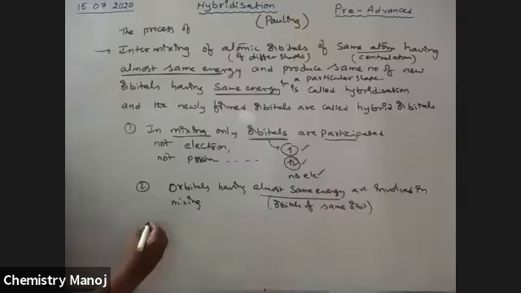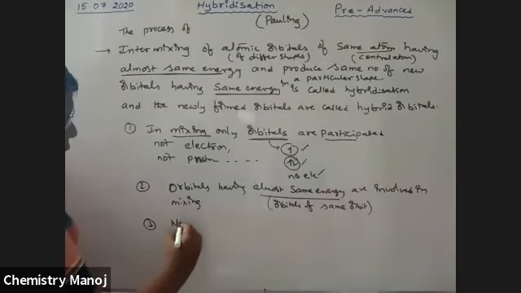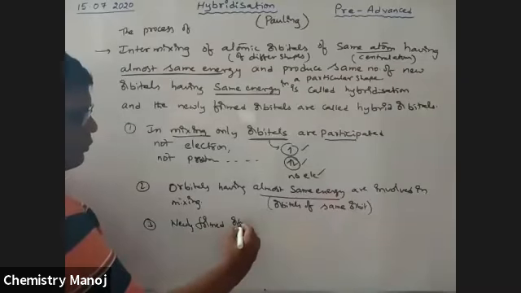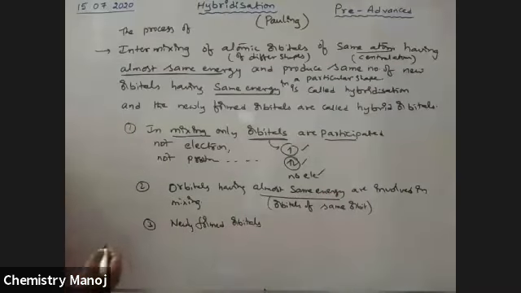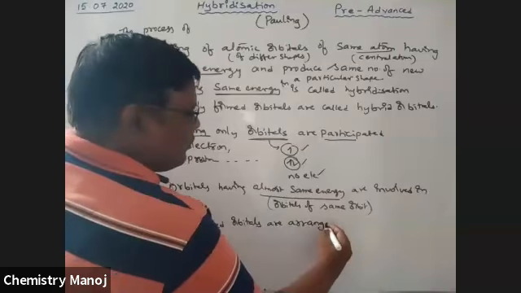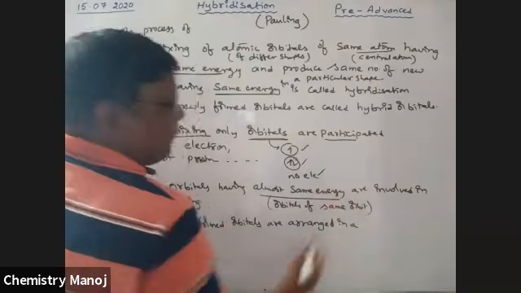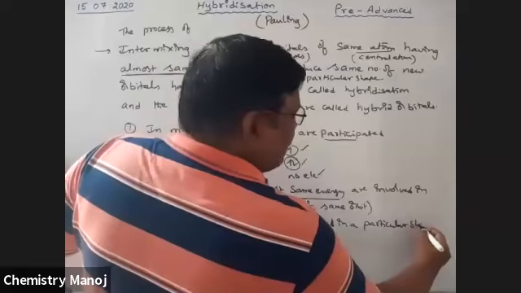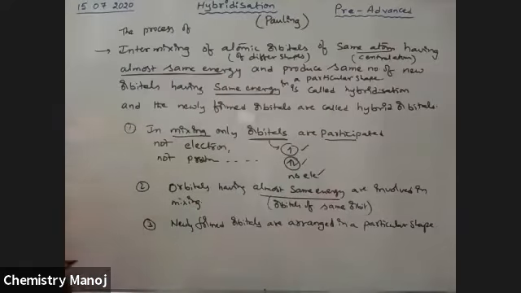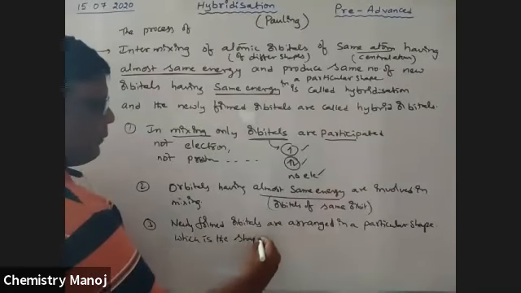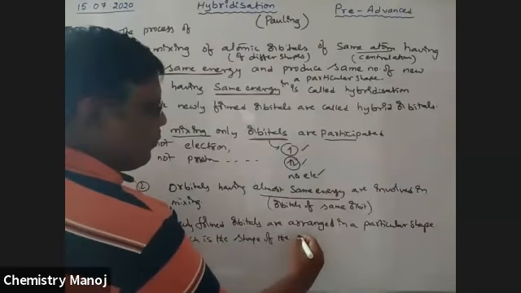Next one, newly formed orbitals are arranged in a particular shape, which is the shape of the molecule.